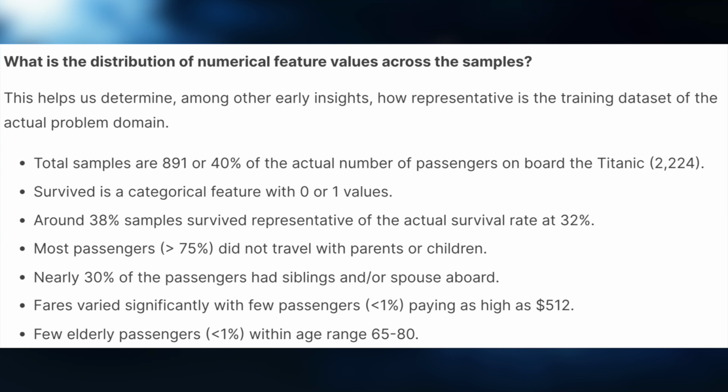The survival rate is around 38%, which is quite representative of the actual survival rate of 32%. More than 75% of passengers did not travel with any parent or child, and nearly 30% of passengers had siblings and/or spouse aboard. Fares varied significantly, with a few passengers paying as high as $512. Also, on board the Titanic were a few elderly passengers within the range of 65 to 80 years.